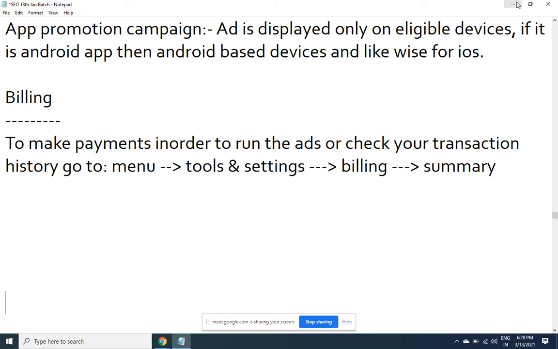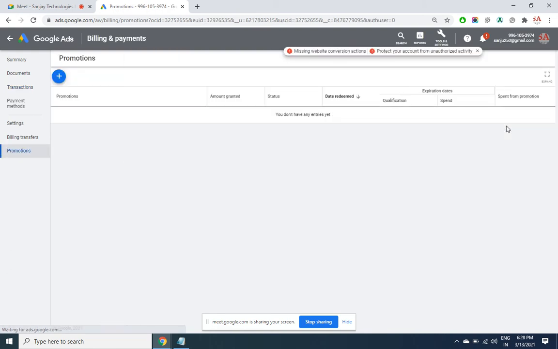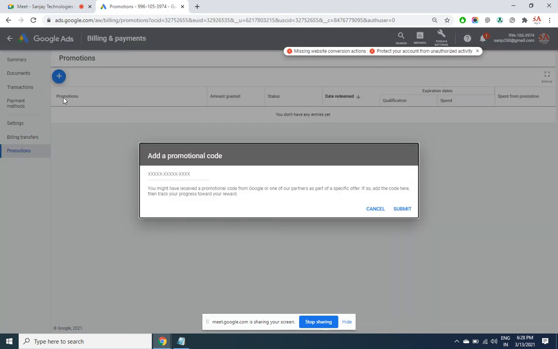Alright. Now here there is something called promotion. Very interesting, observe it. When I click on promotion and I click on plus, it will ask me for a code. This is a 14-character alphanumeric code provided by Google, through which new users get 2000 rupees of free credit to run ads. So if you want to test AdWords, you may make use of this promotional offer.